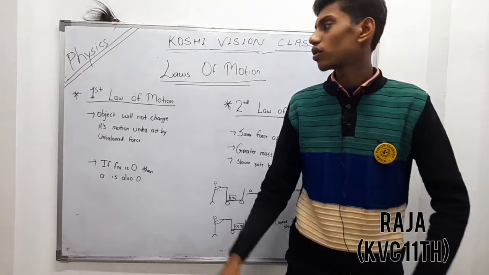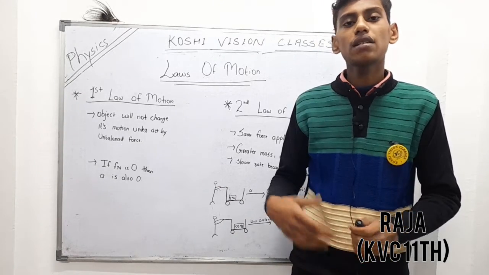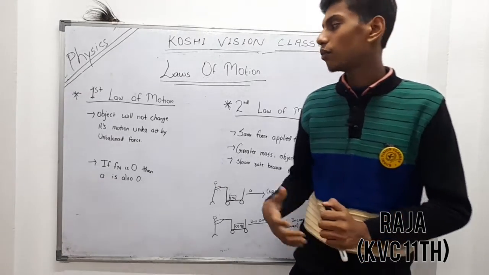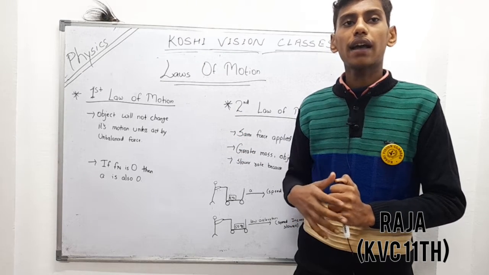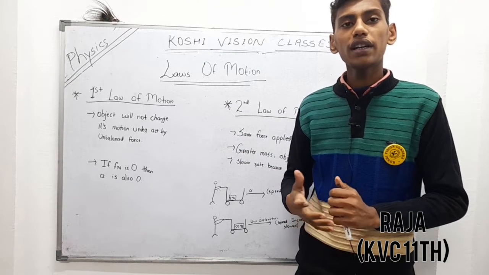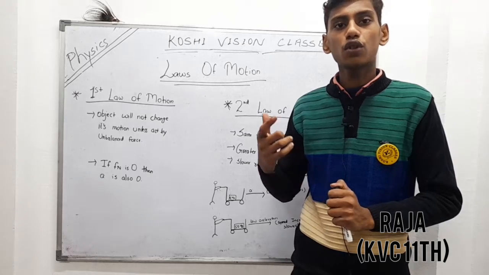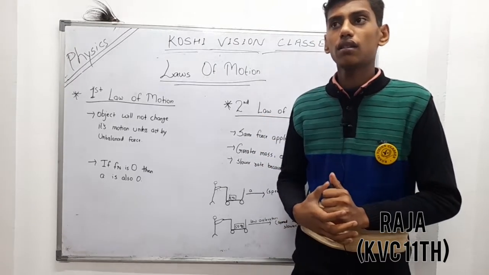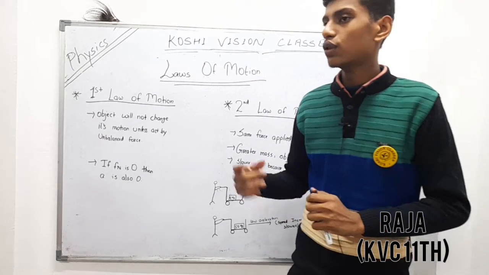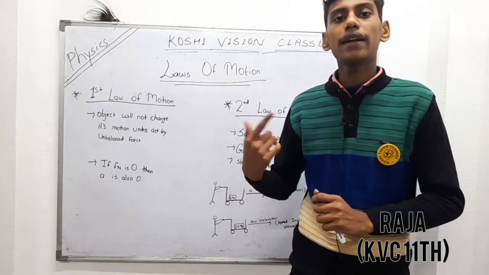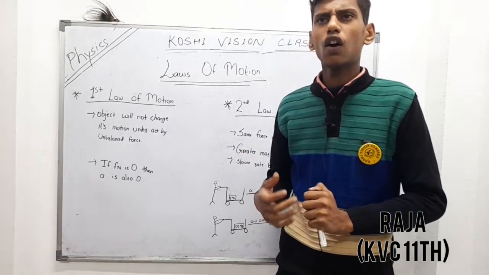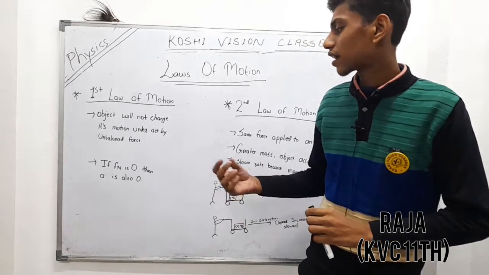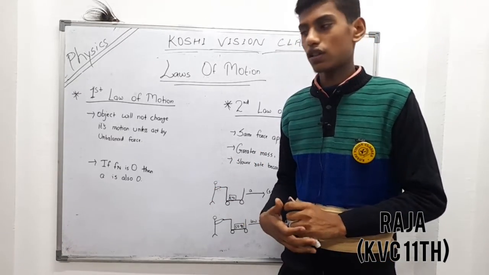Now we will talk about the first law of motion. It is similar to the law of inertia: a body or object will not change its motion unless acted upon by an unbalanced force. If a body is at rest, it will continue to stay at rest unless we apply some external force to move it. If the net force on an object is 0, then its acceleration is also 0.